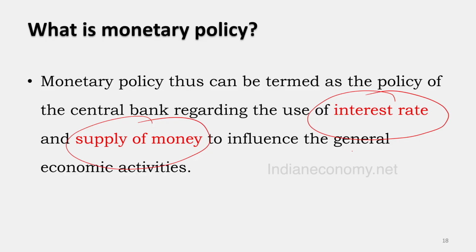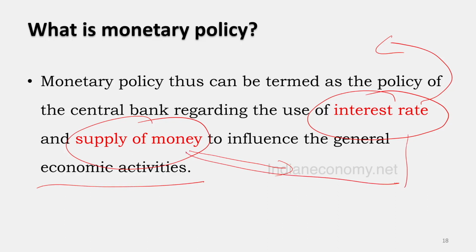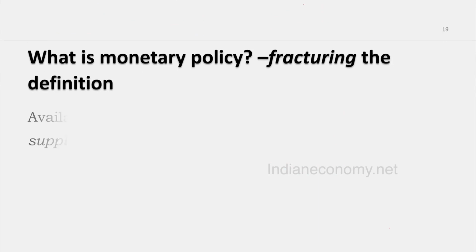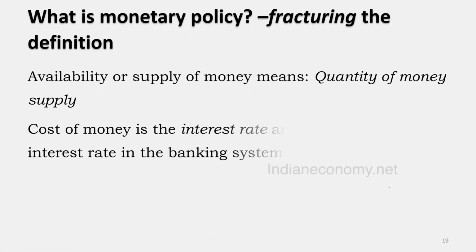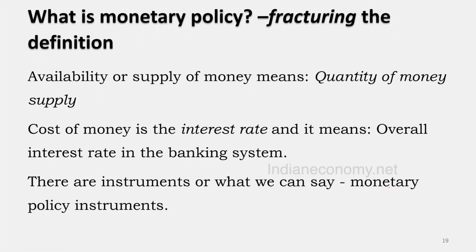Here also we can understand that the RBI should use what? Interest rates, and similarly it should use what? Supply of money to realize the economic objectives. What is additional here compared to the previous definition is the element of interest rate and the element of supply of money. The RBI has to use interest rate and supply of money to influence the real economic activities. And now we are going to see the definition in detail, each and every element of that definition.